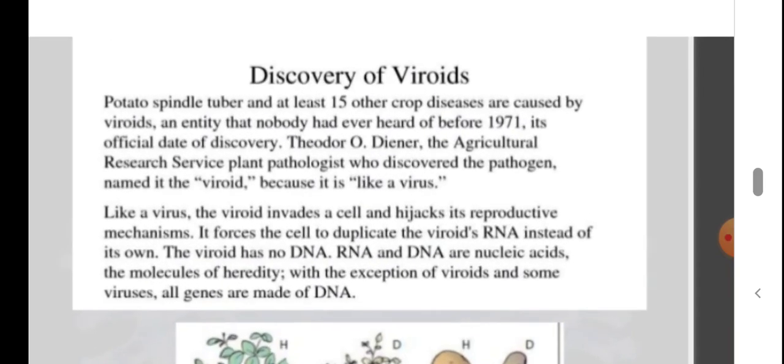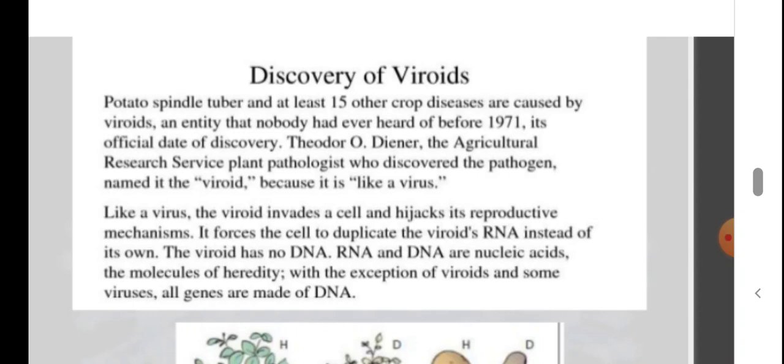About the discovery of viroids. Potato spindle tuber and at least 15 other crop diseases are caused by these viroids. We didn't know about this before 1971, and it was discovered by Theodore O. Diener, the Agricultural Research Service plant pathologist. He discovered this pathogen and gave the name viroid because it is similar to a virus.